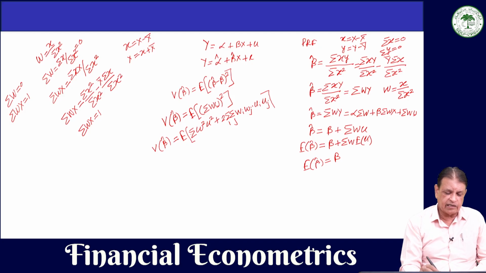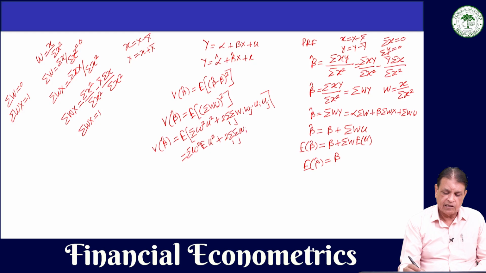So, if we take the expected value inside, then this will be summation W square times the expected value of U square, plus 2 summation i summation j